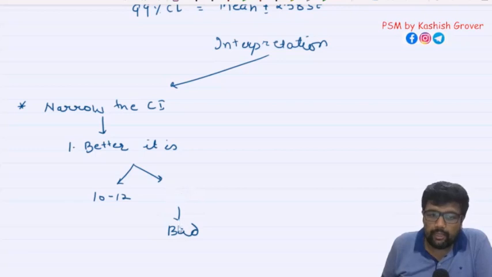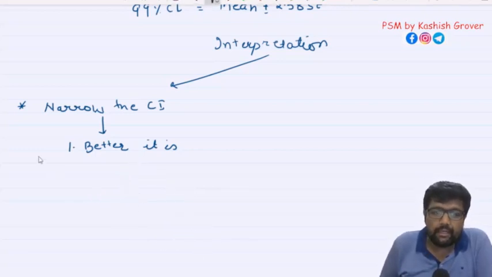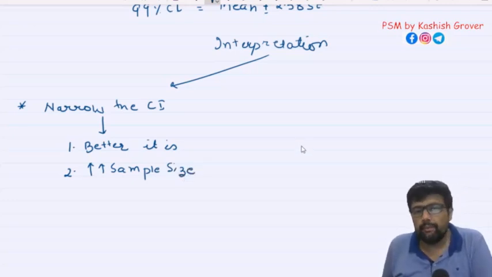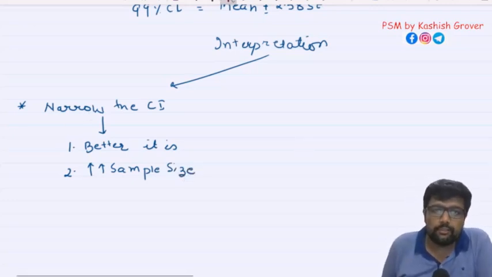So the narrower the confidence interval, the better the study is. And the next thing is, if the confidence interval is narrow, it means more sample size. It means more sample size, right? So the first concept in confidence interval is narrow.